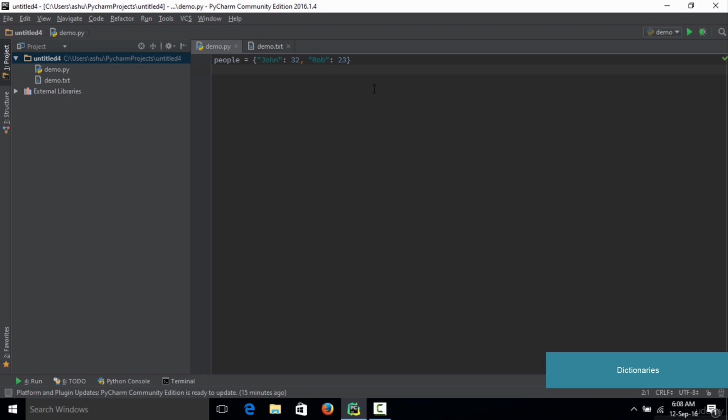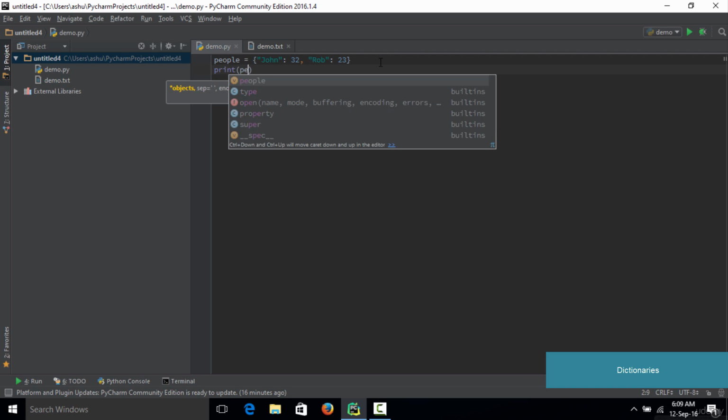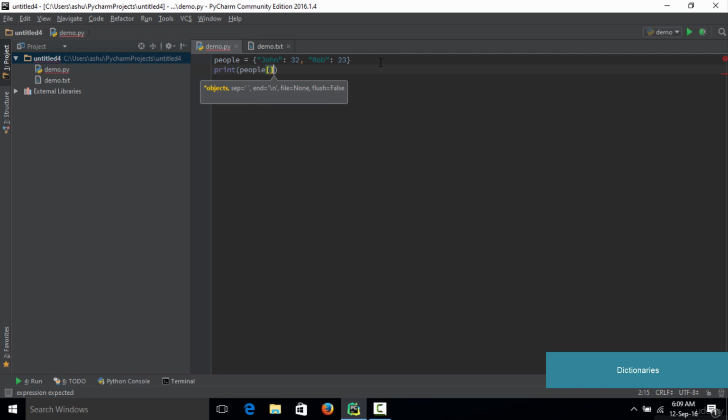When you have a look at your regular dictionary, your task is to look at the word and find out the meaning. In the case of dictionaries in Python, you look up the key, which is John in this case, and then you want to find its value, which is 32. So now let's learn how to do that. You simply need to print out the dictionary first, which is people, then give square brackets, and in the square brackets in double quotes you define the key, and depending upon the key which you have specified you are going to get a particular value.